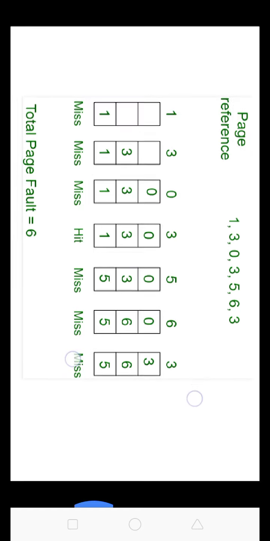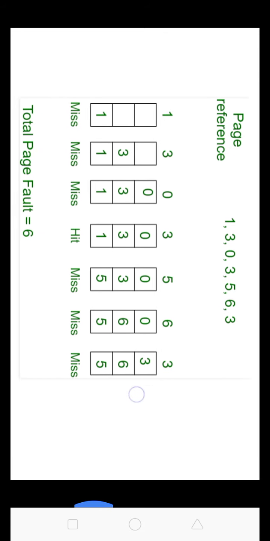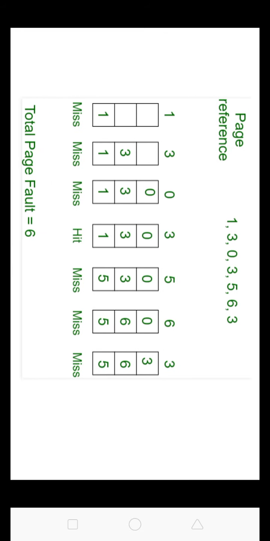Now see in the figure. Initially all the slots are empty, so when 1, 3, 0 come they are allocated to the empty slots: 3 page faults. When 3 comes it is already in memory, so 0 page faults.